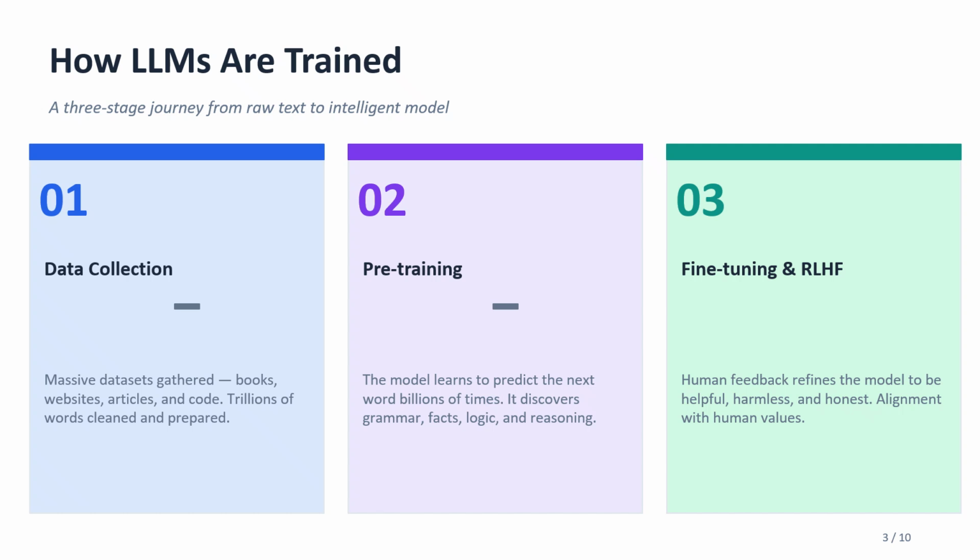Third is fine tuning. After basic training, humans help refine the model. They check responses and guide it. For example, which answer is better, which answer is safer, which answer is more useful. So the model becomes more aligned with human expectation. So overall, learning equals data plus repetition plus human feedback.